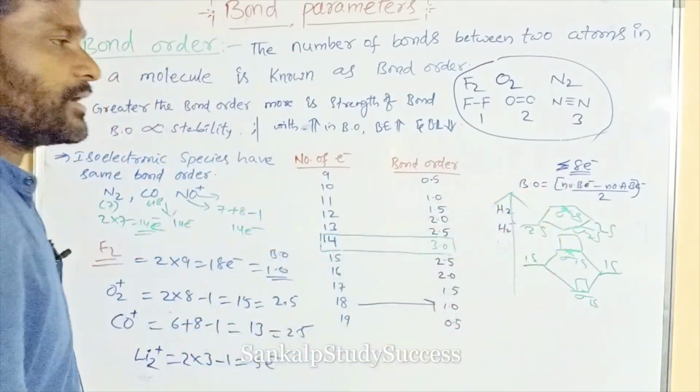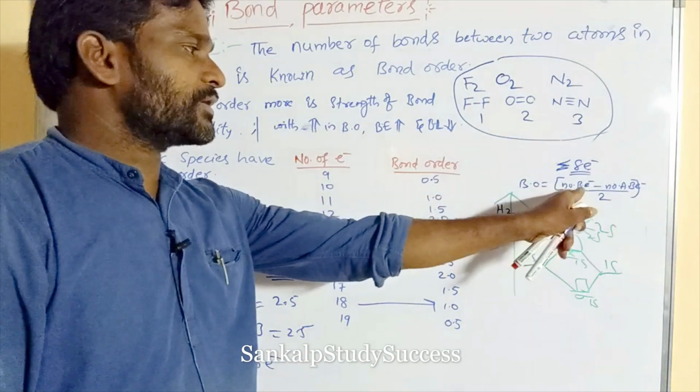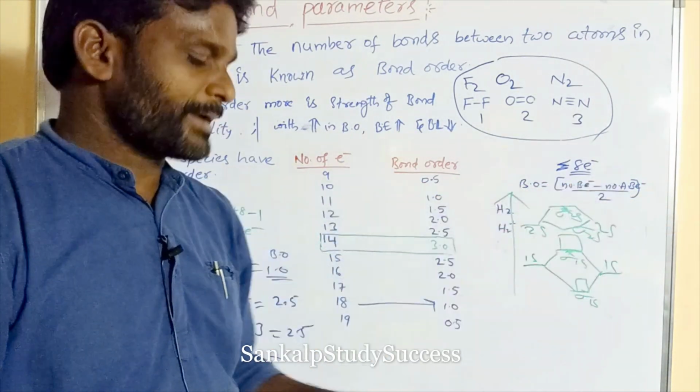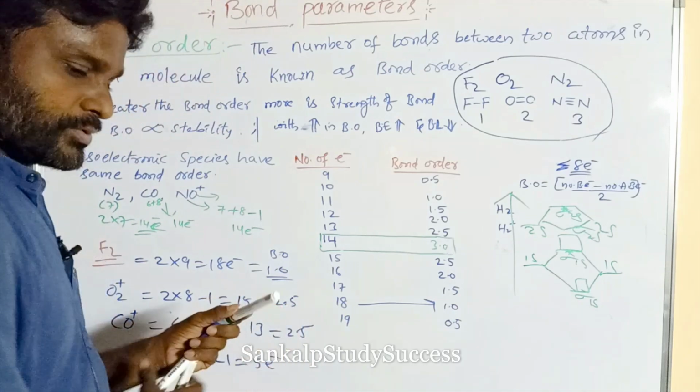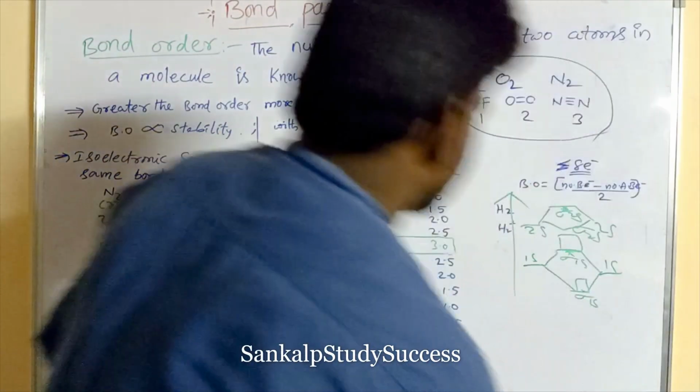Bond order is equal to number of bonding electrons minus number of anti-bonding electrons, divided by 2. So this is the trick.